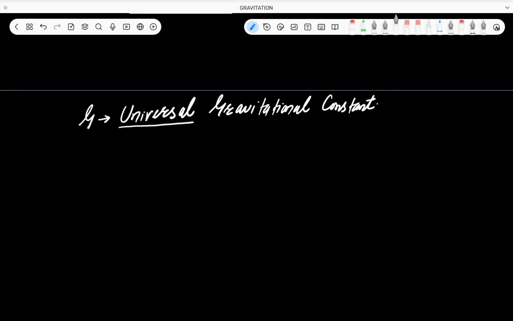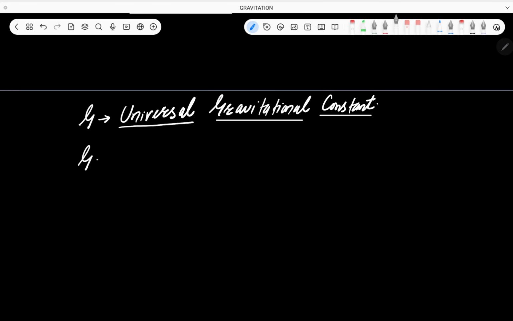Universal का मतलब क्या है? Universal means that if there are any two bodies in the universe, the value of the gravitational constant, this G, will remain same. That means the value of G is same for Earth, it is same for Mars, it is same on the Sun, it is same on the Saturn, so on and so forth. That's why it's called as universal gravitational constant.